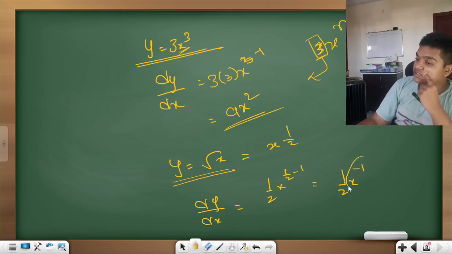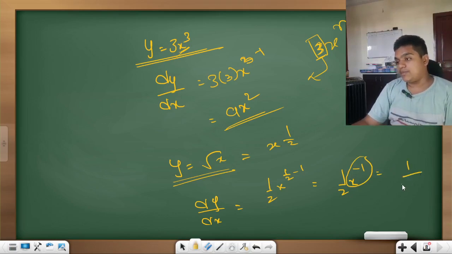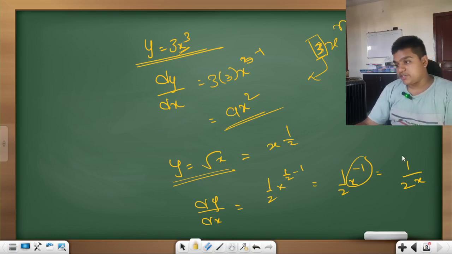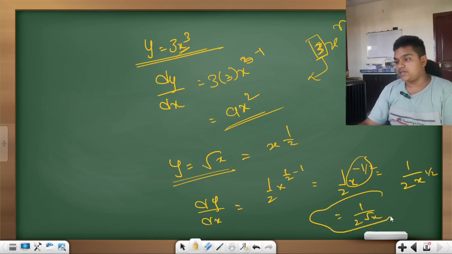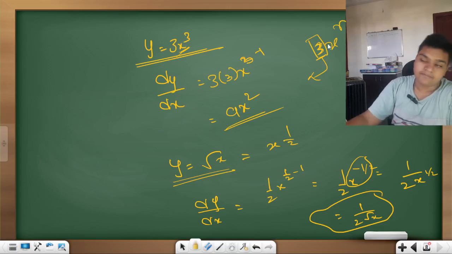If anything is in the power of minus, you can reciprocate it, so it becomes 1 by 2 root x. Am I right? Sorry, it is minus half. Very clear? Yeah, very clear. Next one.